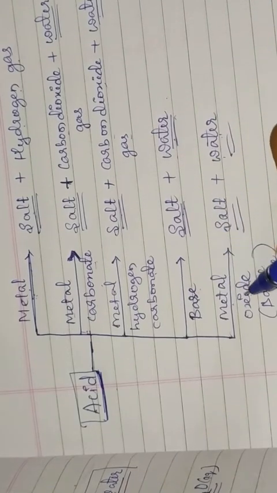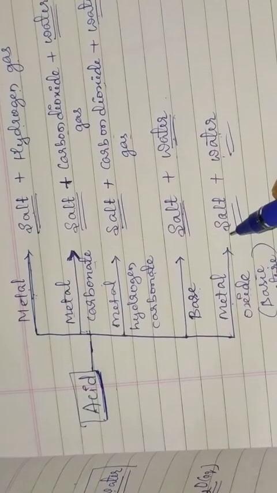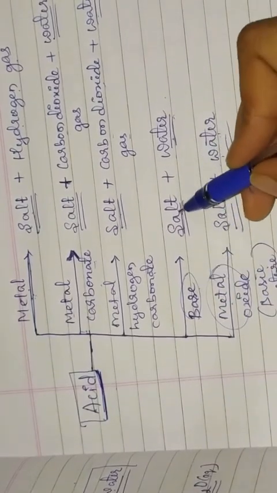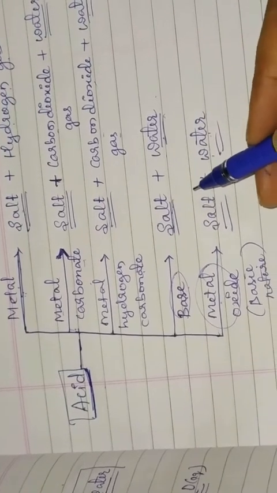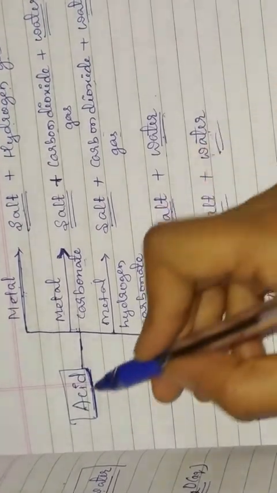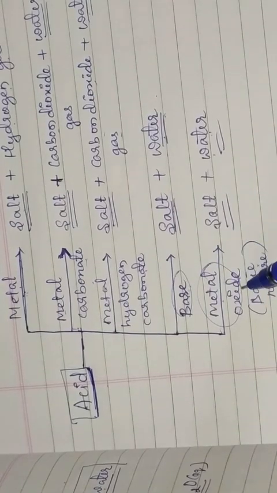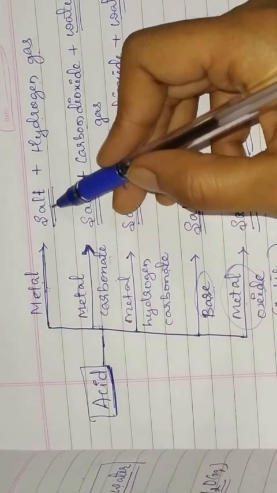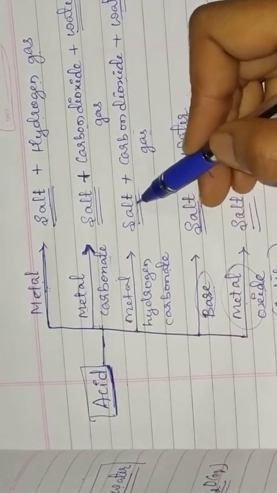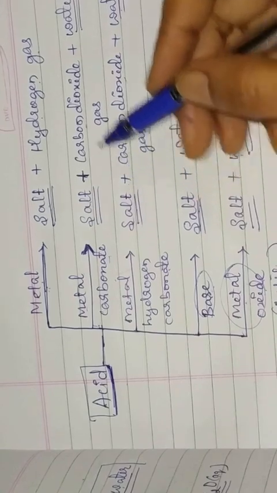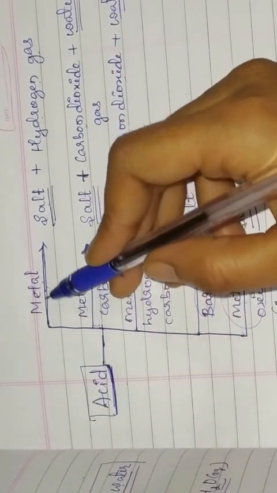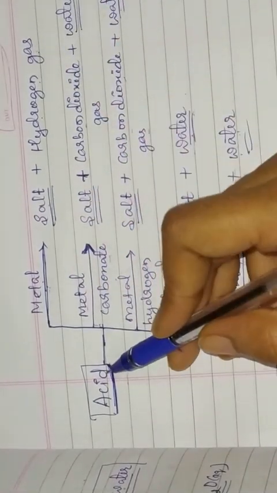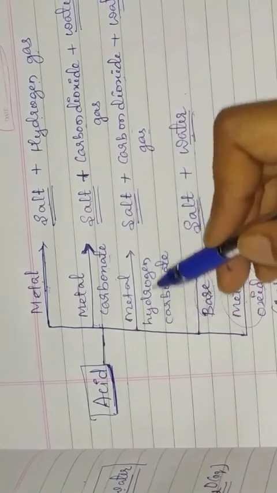This metal oxide is basic in nature, so if you remember this one, you can easily remember this one. So salt and water are the only two products formed when acid reacts with base and metal oxide. But here also you can easily remember that the common product salt is common in all the three cases, but the gas released is different. In case of metal, when acid reacts with metal, hydrogen gas is released. And when acid reacts with metal carbonate or metal hydrogen carbonate.